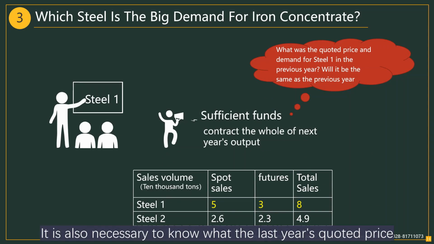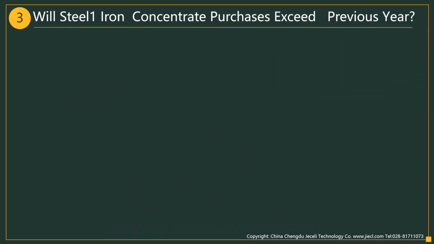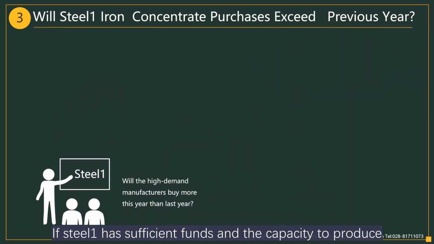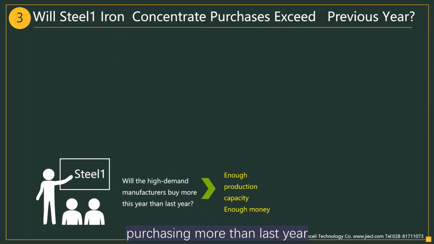It is also necessary to know what last year's quoted price and demand for steel 1 was. Will it be the same as last year? If steel 1 has sufficient funds and the capacity to produce, it will purchase more than last year.